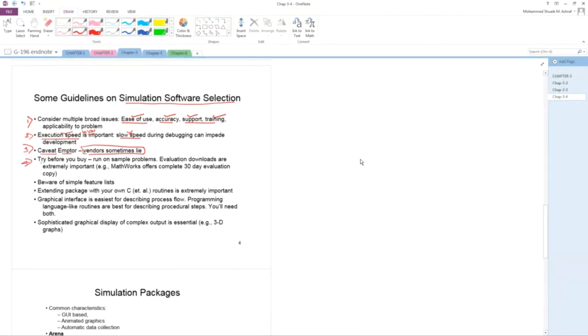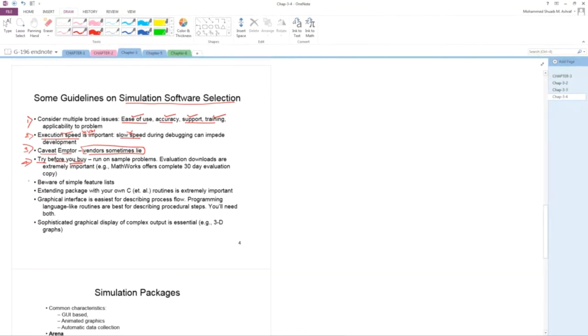Okay, number 4, try before you buy. You will test the software. Maybe on the internet there is a 30 days trial version, or a 15 days trial version. So some trial versions are available. You will install the trial version and use it. If everything is okay, then go to purchase the original software, the paid software. So I will try the trial version, and then purchase the software.